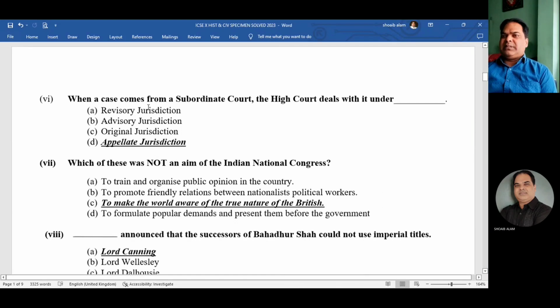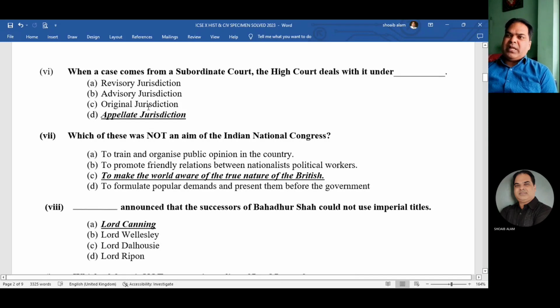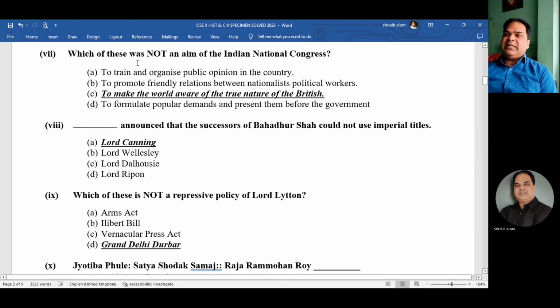Now, next number six. When a case comes from a subordinate court to the High Court, the High Court deals with it under which jurisdiction? The answer is appellate jurisdiction. Now, number seven, which of these was not an aim of the Indian National Congress? You might be confused and think that all four are aims, but the question asked is which is not an aim. So the answer is to make the world aware of the true nature of the British.